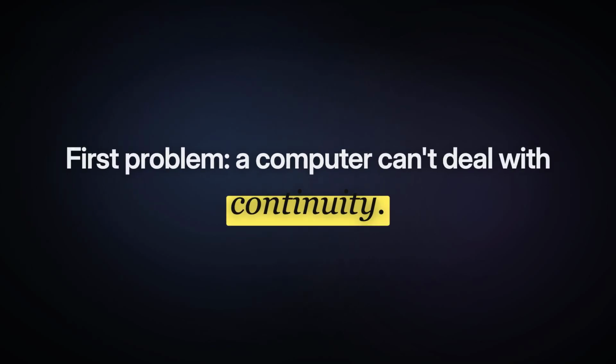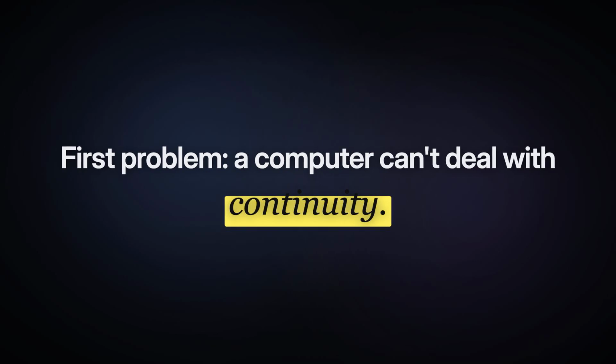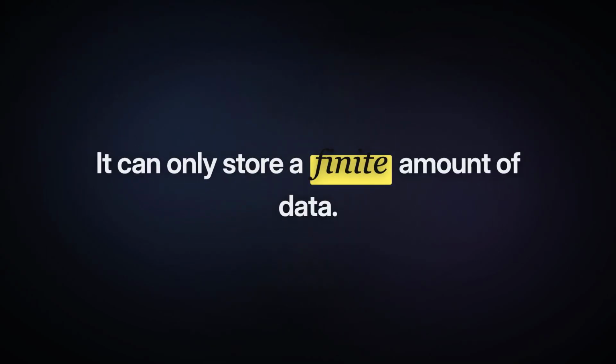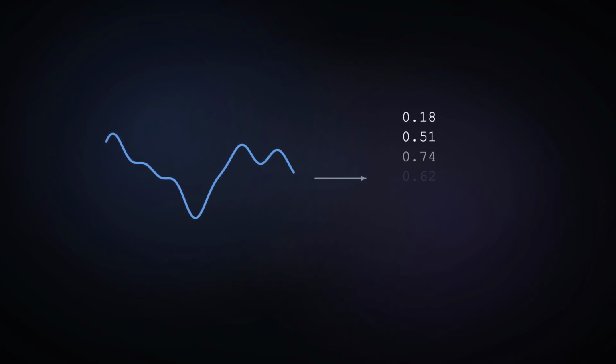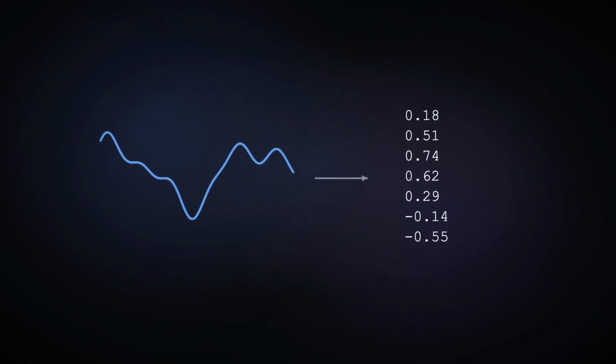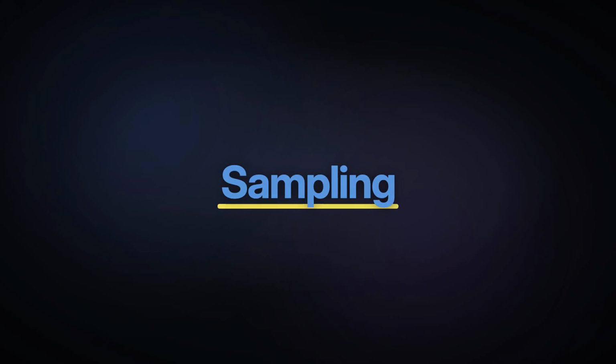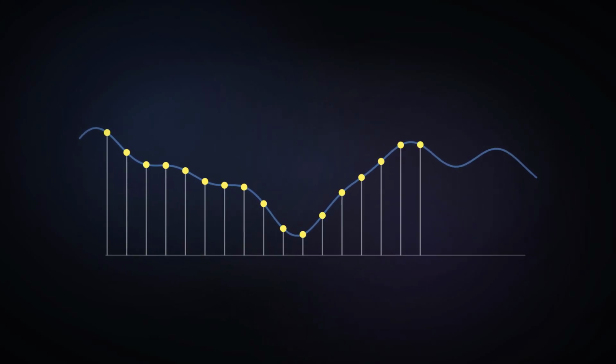time curve. Here we run into the first problem. A computer can't deal with the continuity. The reason is quite obvious. A computer can only store a finite amount of data. Somehow we need to turn this continuous curve into discrete numbers. This is sampling. We measure the voltage at regular time intervals.